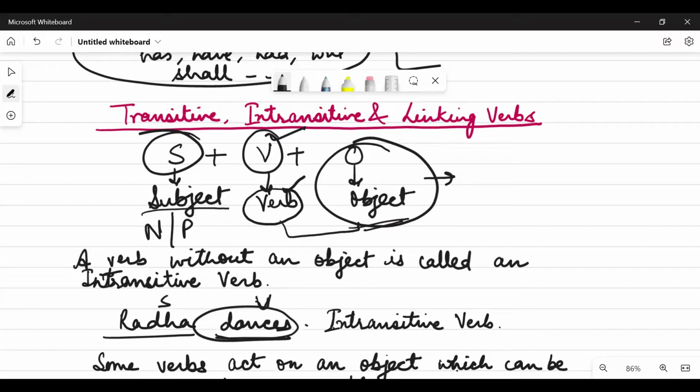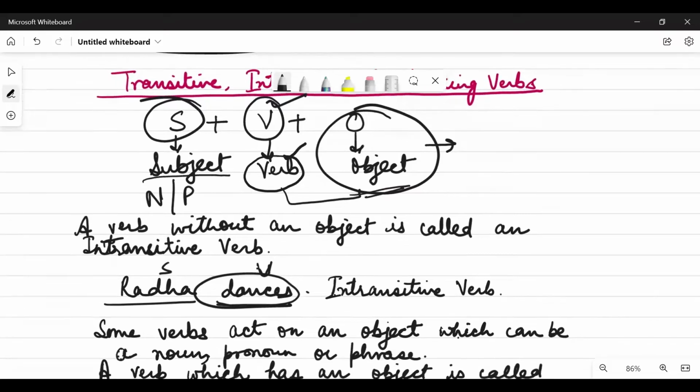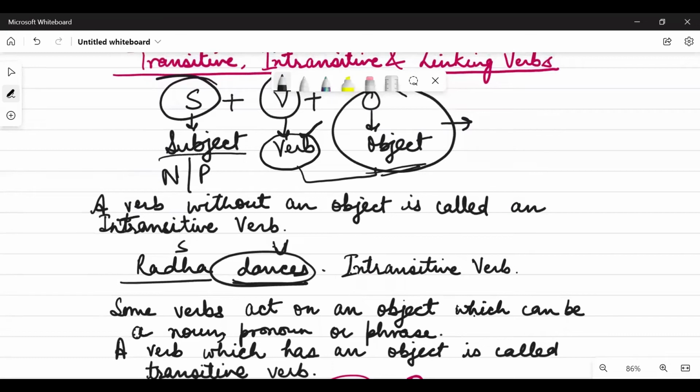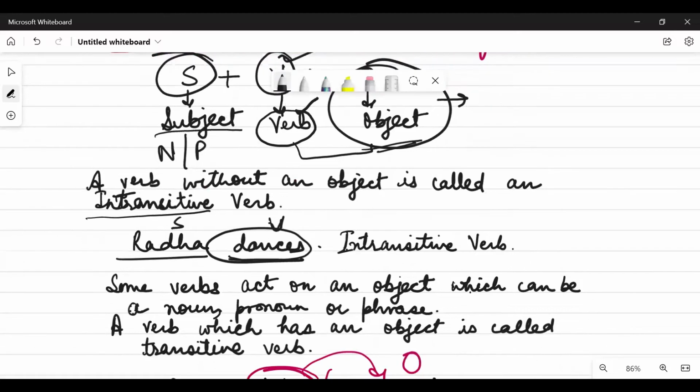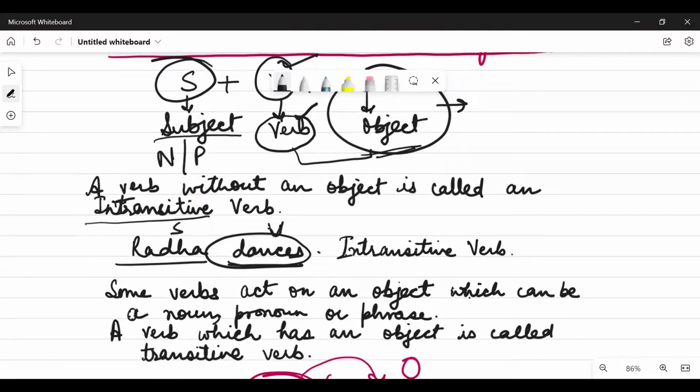So now please understand, a verb without an object is called an intransitive verb. Without an object means which doesn't need an object to complete its sense. Okay. For example, if we say Radha dances, Radha dance karti hai, or Radha is dancing.